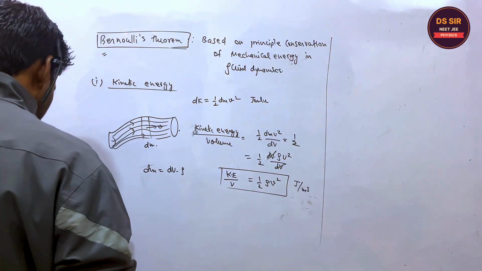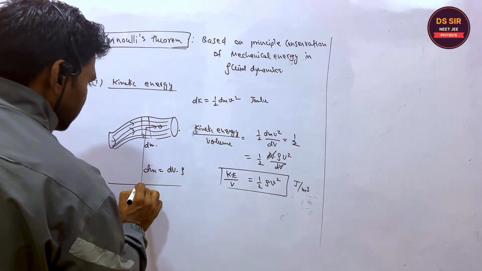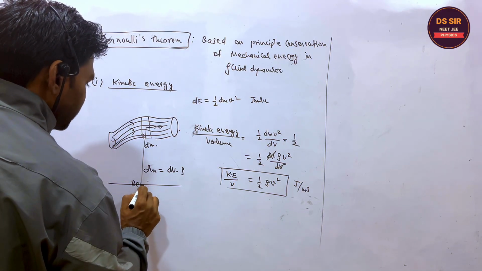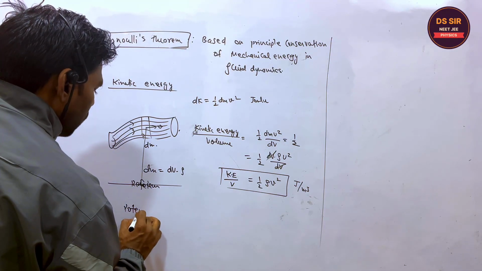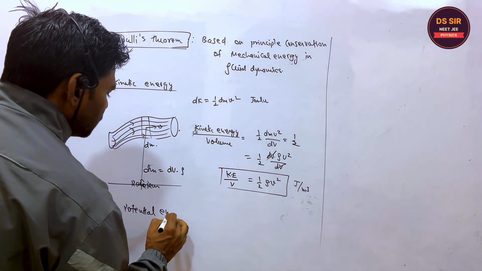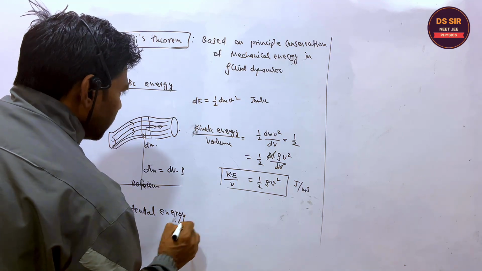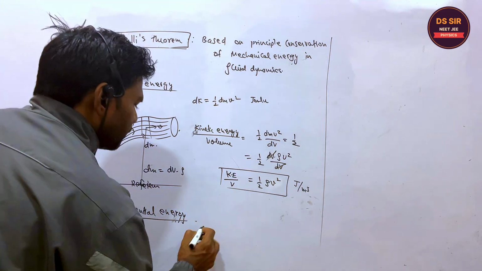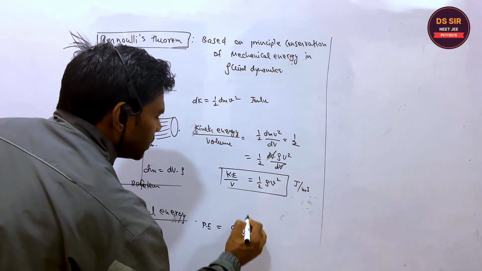In the same way, second is the potential energy. Potential energy means, if you assume this is the reference, then what is the potential energy? The potential energy is equal to mgh.